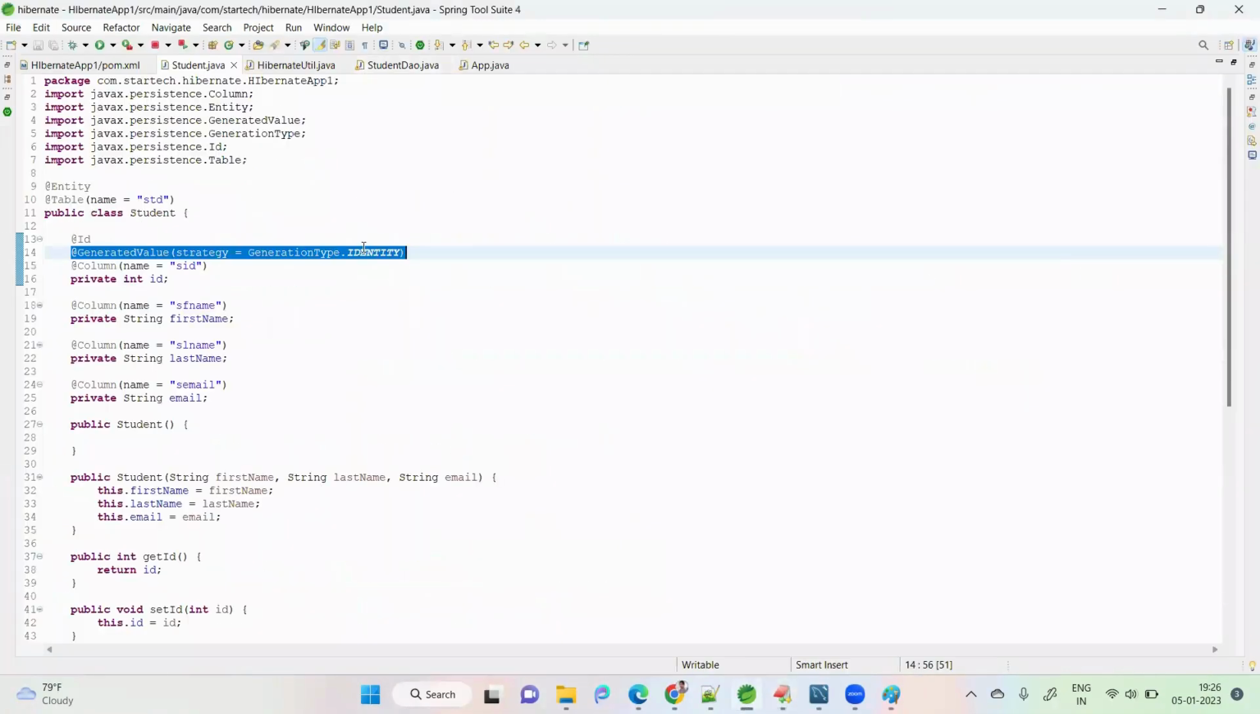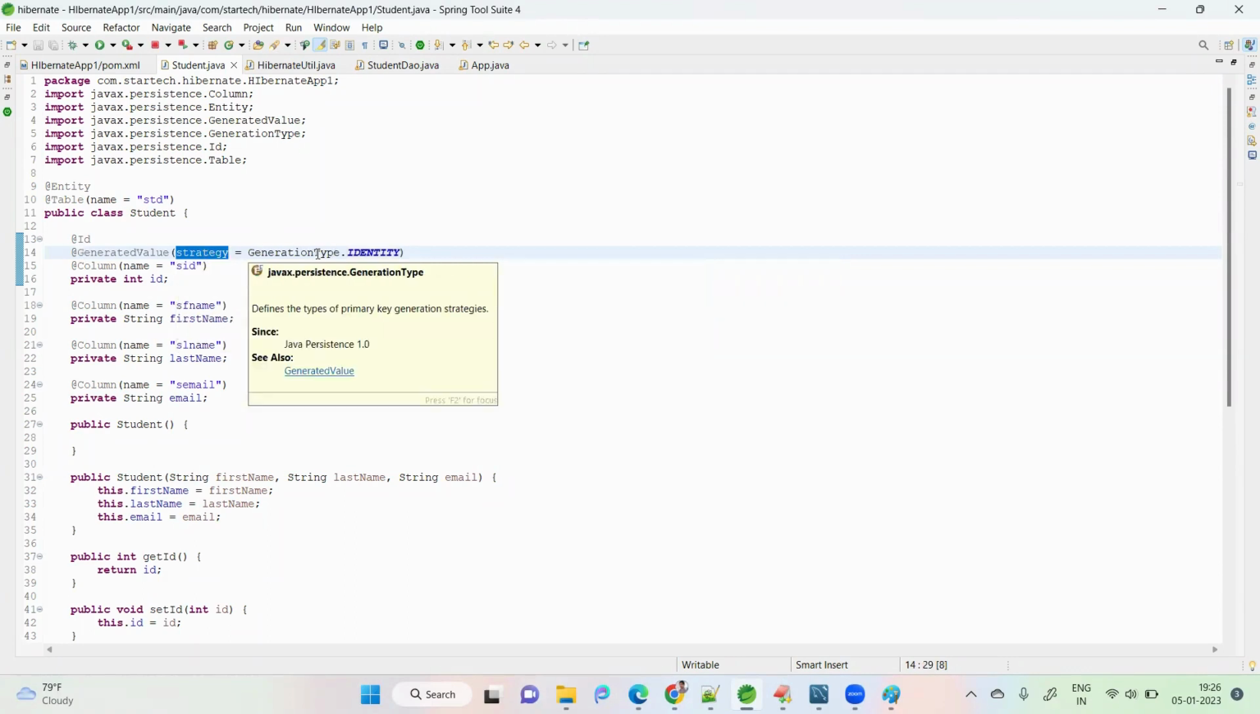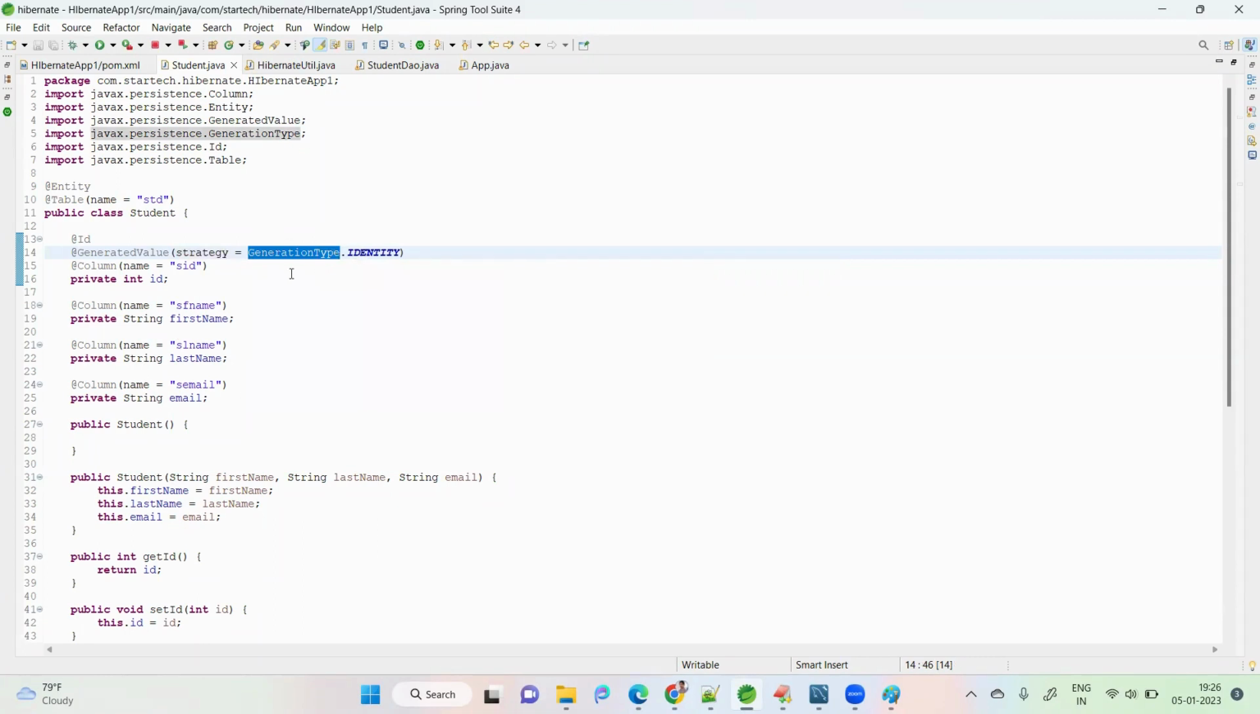So to generate values automatically, we can use the generator value annotation. For that, we have to tell what the approach to generate is. Is it a number or something else, like ABCD? We can generate any type.